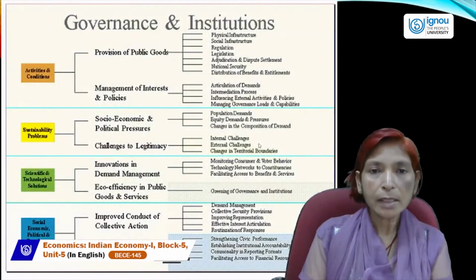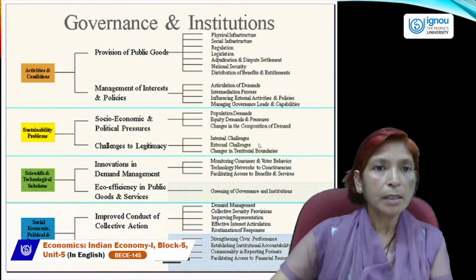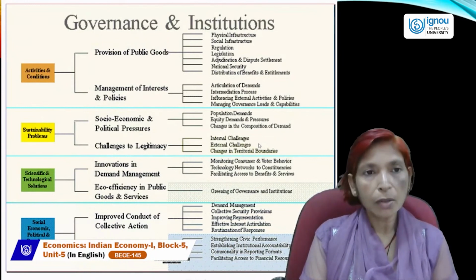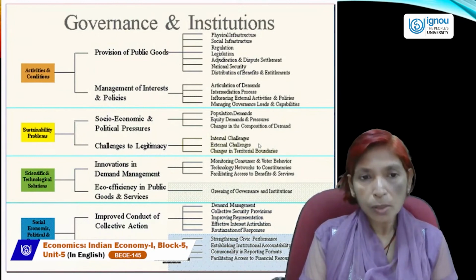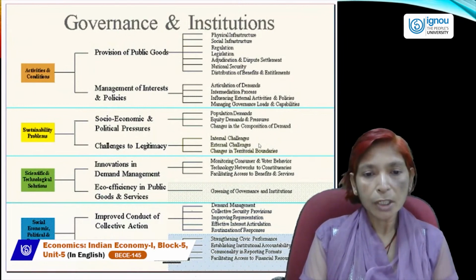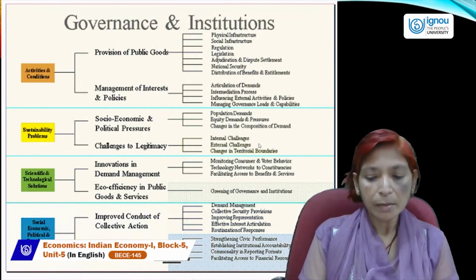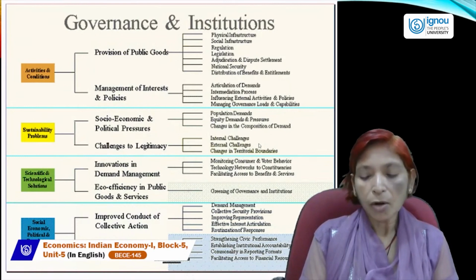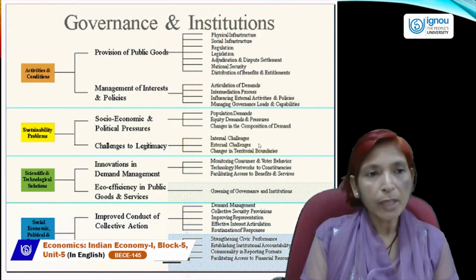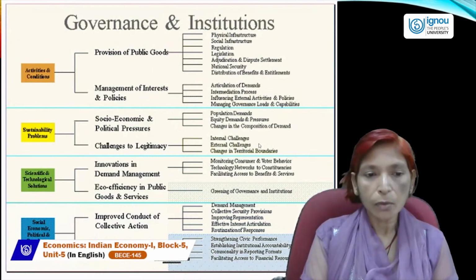Next is governance and institution. Governance and institution also play a very important role. Government should work in a good governance way. That's why we can achieve our goals and all the set targets. If governance and institutions work very efficiently and effectively, and they work together without any conflicts, then we can achieve higher growth.